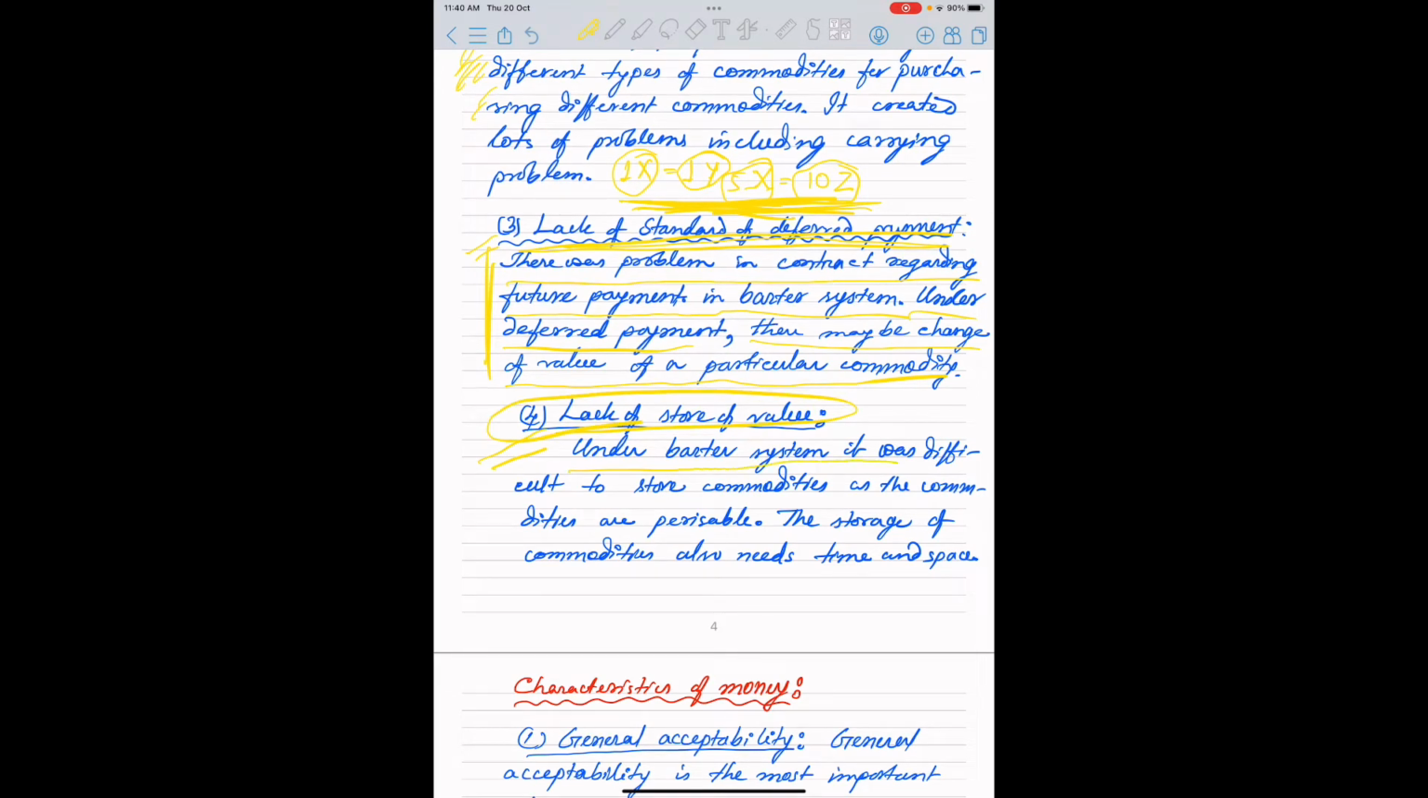Now, lack of store of value. Under the barter system, it was difficult to store commodities as the commodities are perishable. We know that most of the commodities are not durable. They decay over different phases of time. Therefore, under the barter system, it was difficult to store the commodities.